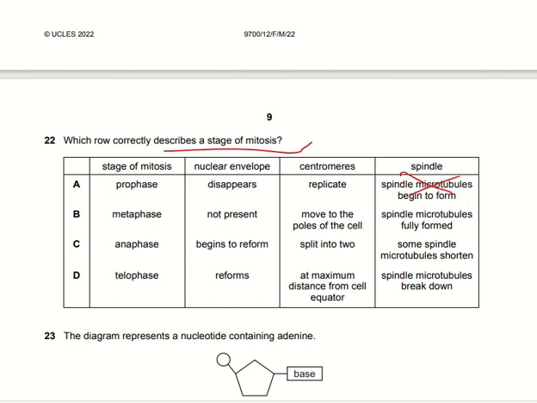Centromeres move to the poles of the cells, but they do not move to the poles of the cells. Anaphase, nuclear envelope begins to form. It does not begin to form here. Telophase, nuclear envelope reforms. Yes. Centromeres are at a maximum distance from the cell equator. Yes, they are. Spindle microtubules break down because they are not needed anymore. So option D here is the right one.